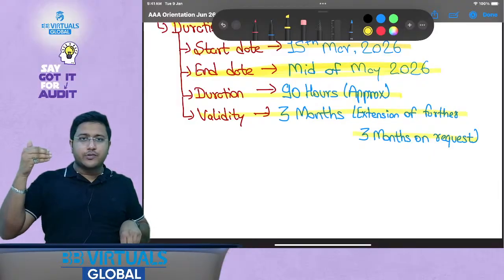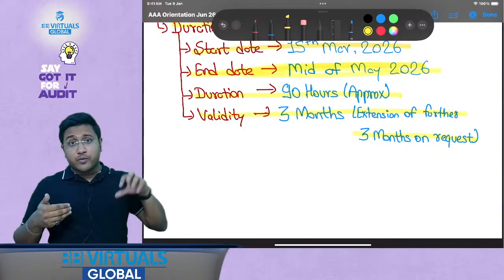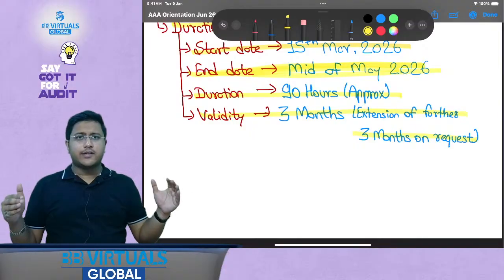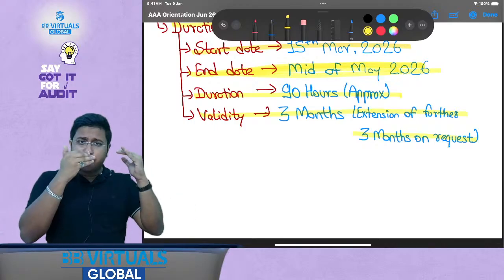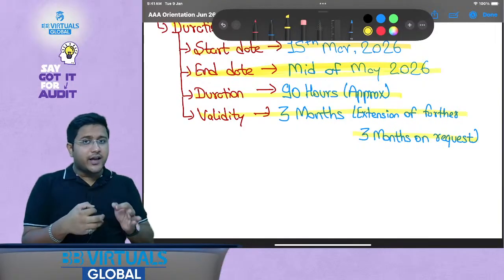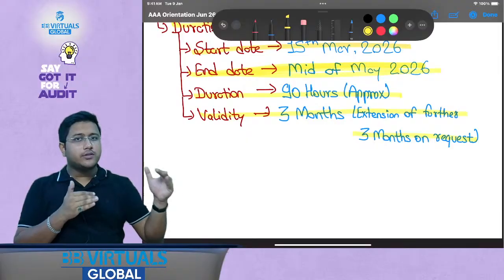And believe me, when you see the AAA question papers, you will see that a lot of case studies are framed from real life, which are very, very amazing. I have particularly faced multiple such situations, and I can tell you that whenever I read a question, I can always say that this is a real-life scenario, and therefore you have to develop a mindset of the auditor, not just learn the technical text.